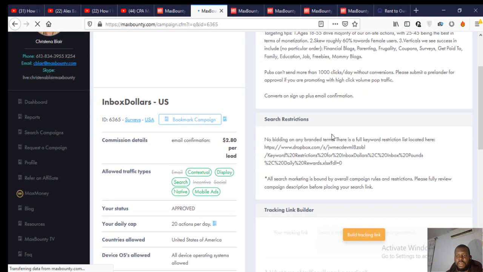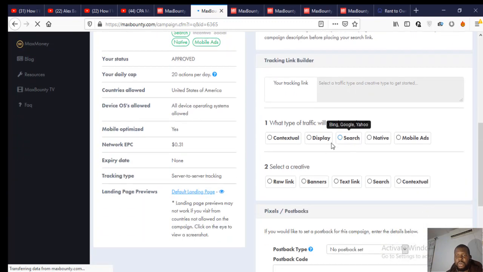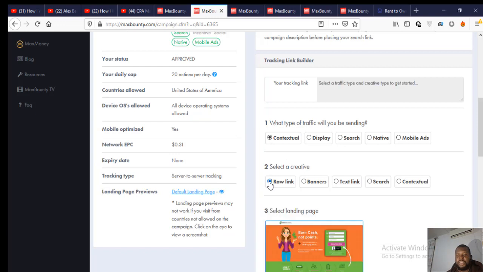I think I should be promoting more on social. Inbox Dollar does not accept Facebook traffic. So let me assume that I'll be using contextual if I'll be promoting on Craigslist and something like that. So I'll go with contextual and raw link, and I copy.